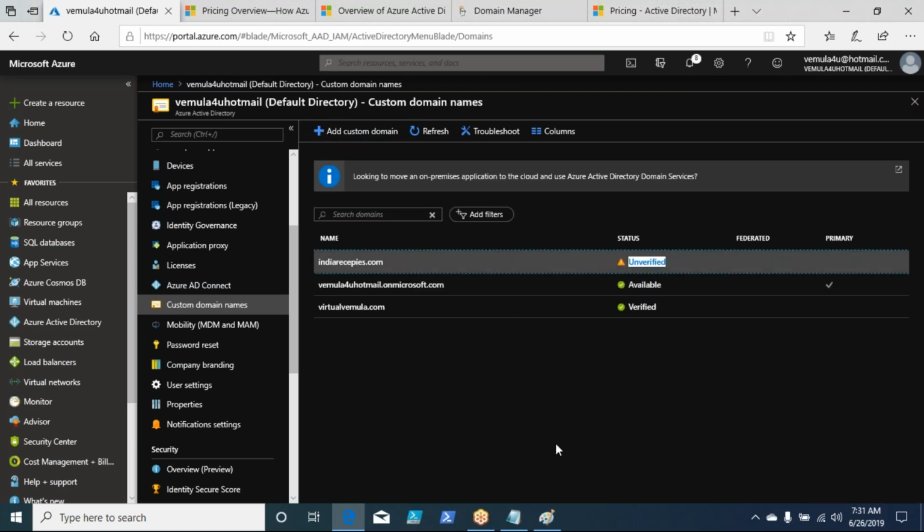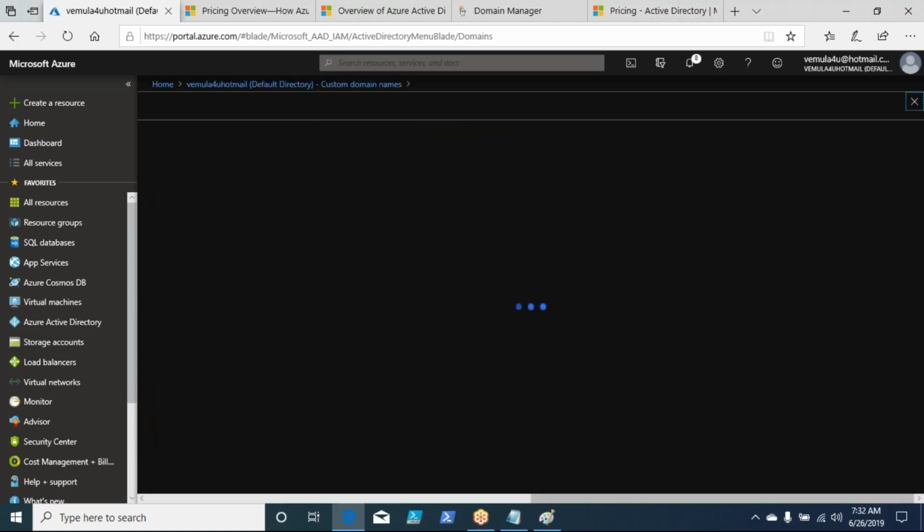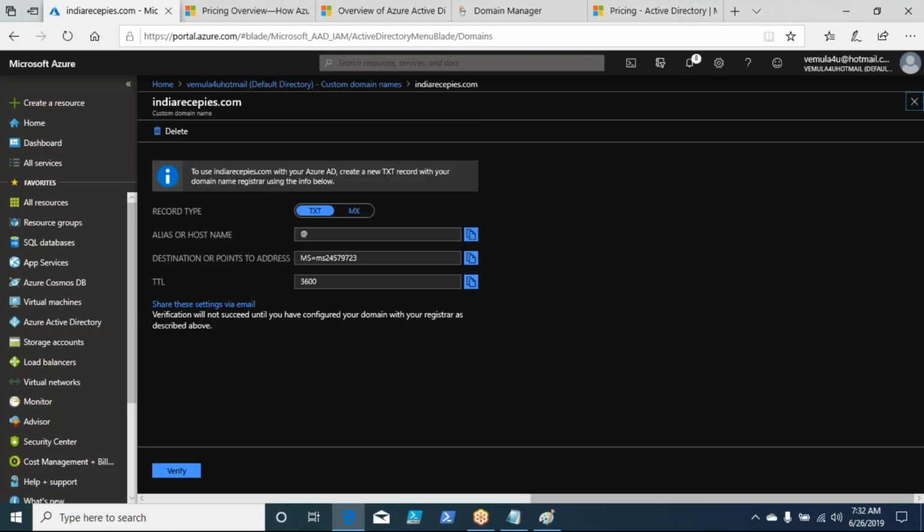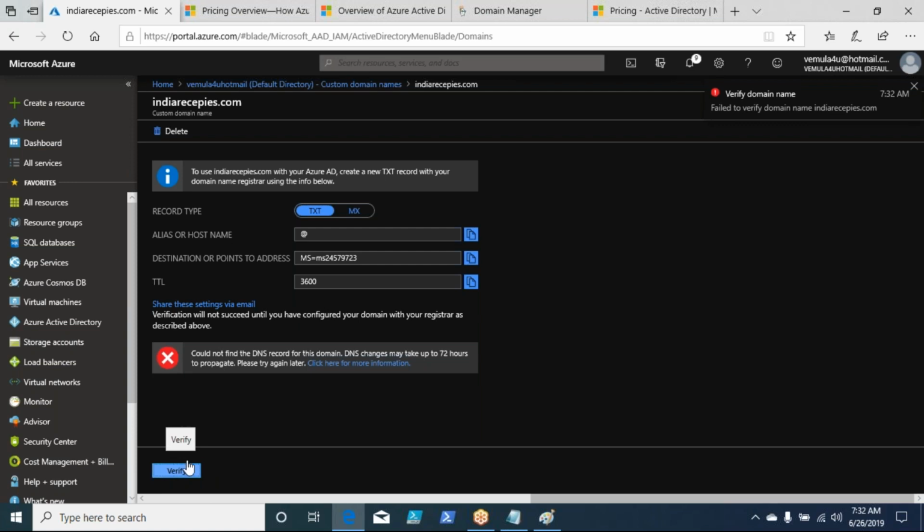It is unverified. So to verify this domain name, as I said, if you click on the domain, you have an option here called verify, right? Well, let me click on the verify option. Let us see if it's successful. No, it is not. What it says is, could not find a DNS record on this domain. DNS changes may take up to 72 hours to propagate, and so on.